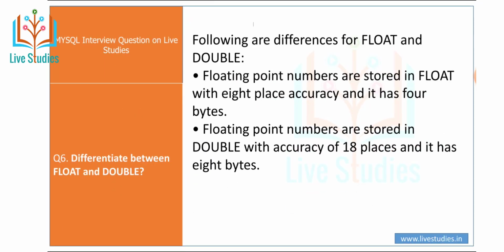Moving to another question: differentiate between float and double. The following are the differences between float and double. Floating point numbers are stored in float with 8 place accuracy and it has 4 bytes. Floating point numbers are stored in double with accuracy of 18 places and it can be 8 bytes.